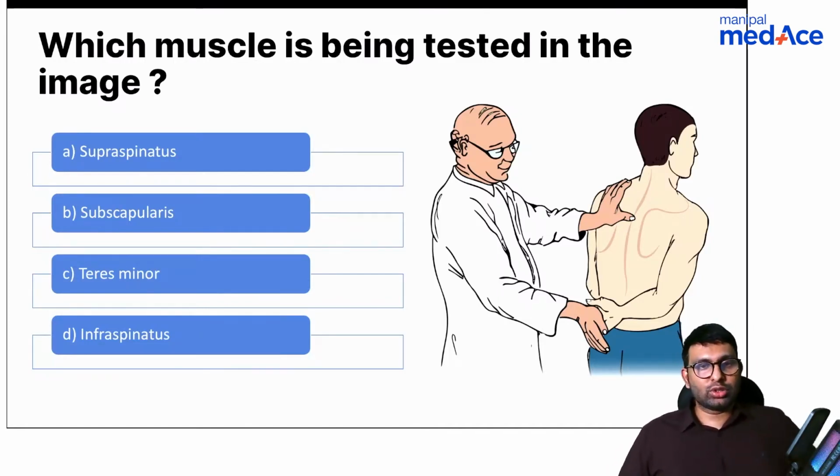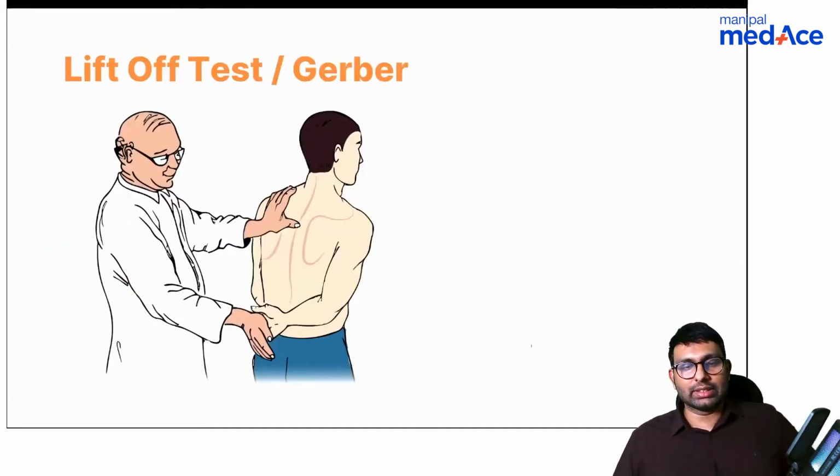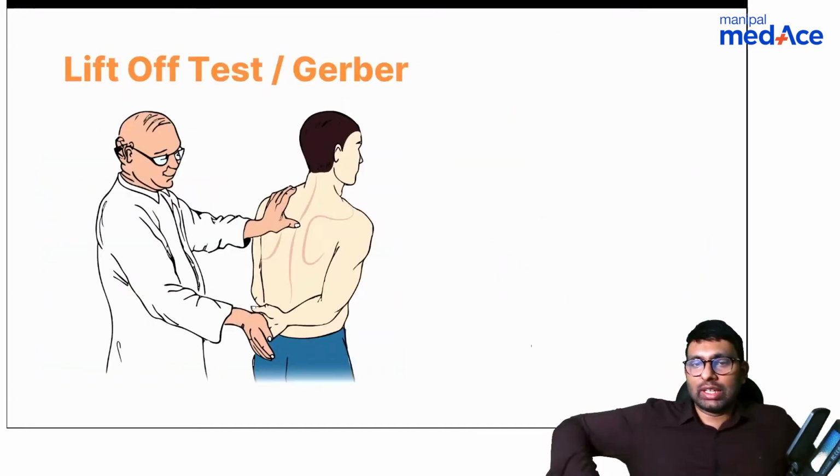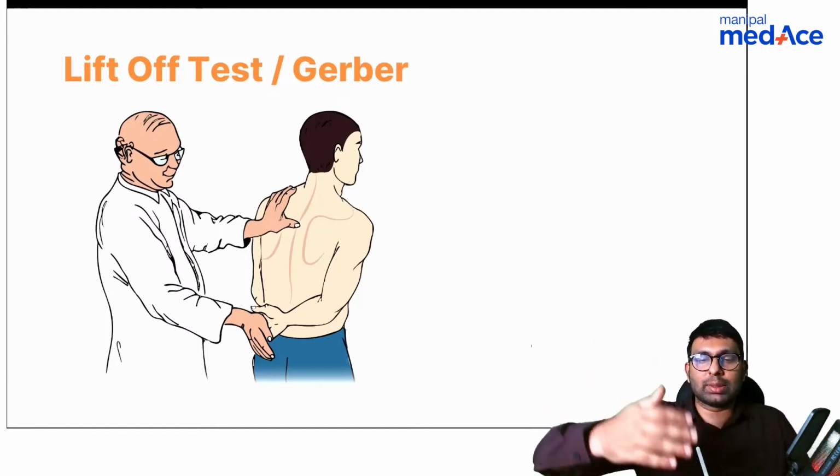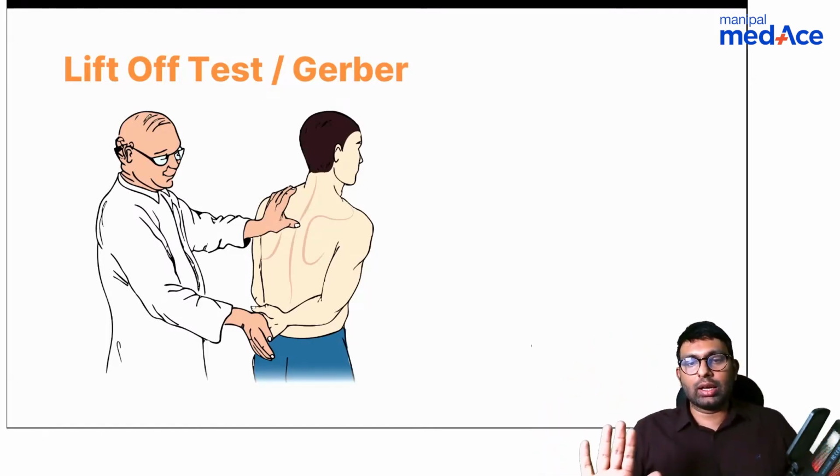Subscapularis, absolutely right. So Dr. Jain is right here. We are talking about subscapularis, and the test that is done is called as lift-off test. And another name of this test is Gerber's test. Here what you do is you ask the patient to keep his hand behind and you ask him to lift it upwards. So he's keeping his hand like this. You ask him to lift it upwards, and you're giving some kind of resistance. If he is not able to do it, if there is weakness, that is suggestive of a subscapularis injury.